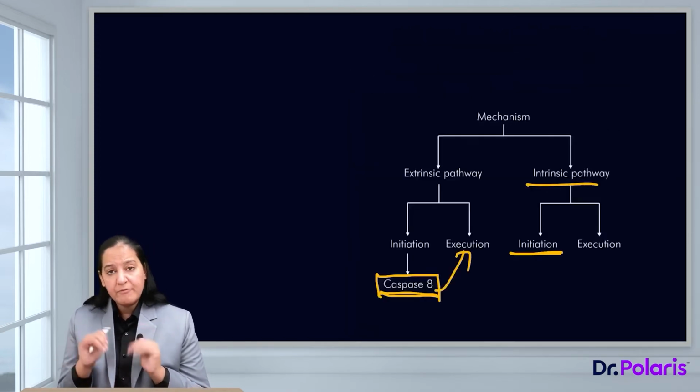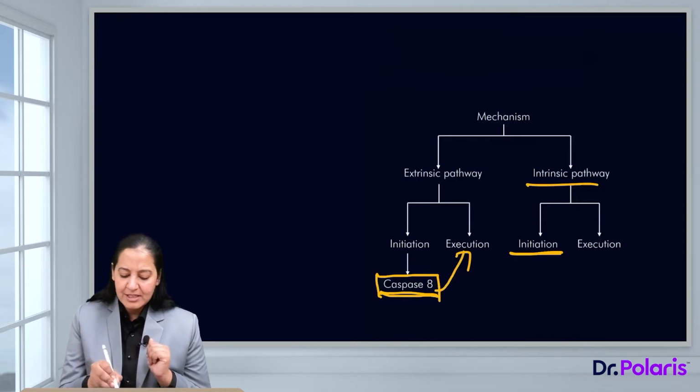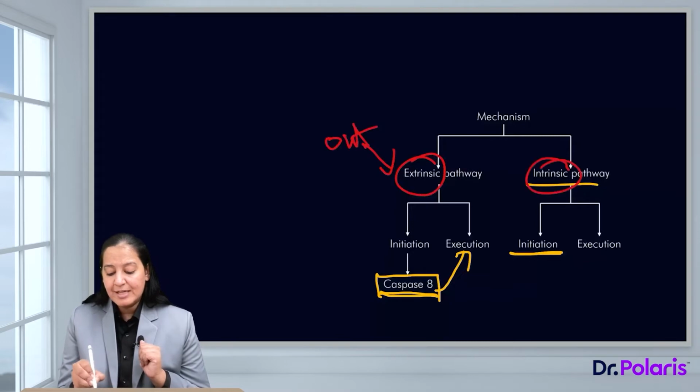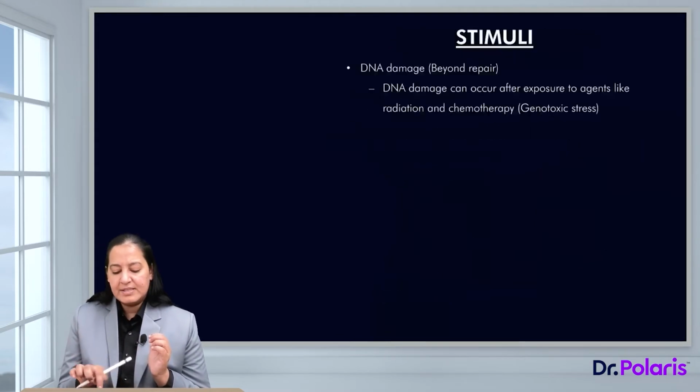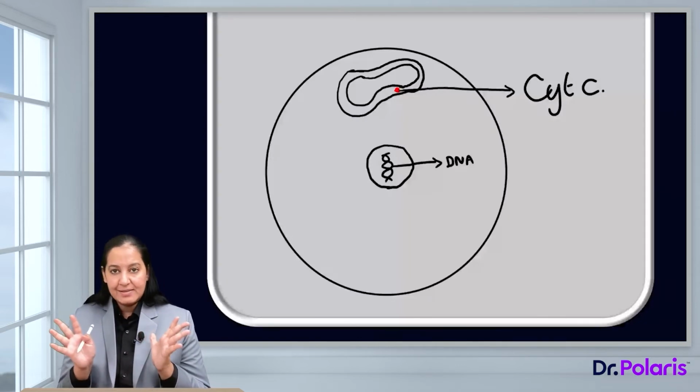Here the signal will come from inside. As I've told you, in the extrinsic pathway, the signal comes from outside, that's why it is known as extrinsic. Here in the intrinsic pathway, the signal comes from inside, that's why it is known as intrinsic. So who will give the signal? Let's see. Can you see a cell in this diagram?